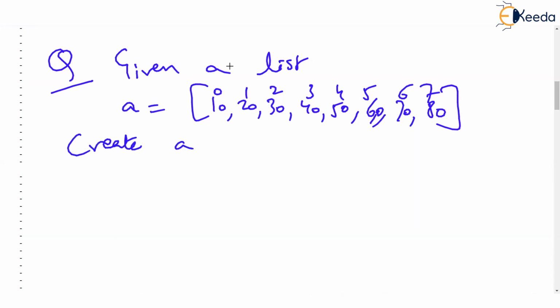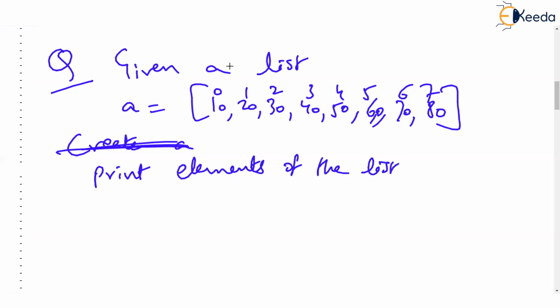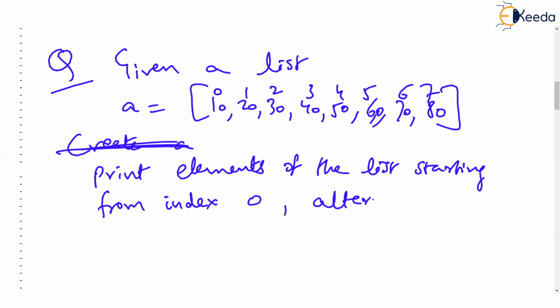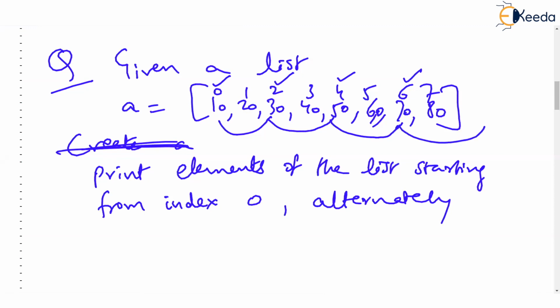Instead of creating a new list, print elements of the list starting from index 0, alternately. That means I want to print the 0th element, then second, then fourth, then 6th. See, I am just jumping to the alternate element, and of course, after 6, I don't have an 8th element. So 70 will be the last value printed. How do I do this?